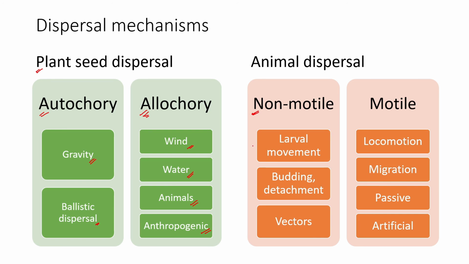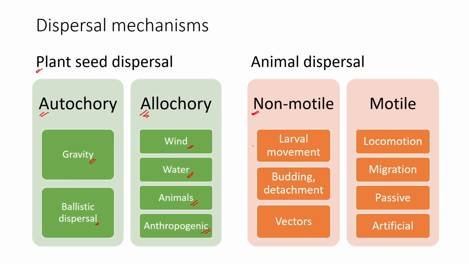Then there is budding and detachment. It is shown in sponges and other organisms, where a portion of the organism detaches, moves out, falls in a particular space, and grows there. Many organisms, like microorganisms, take the help of vectors: they attach to them parasitically and are transferred from one place to another.